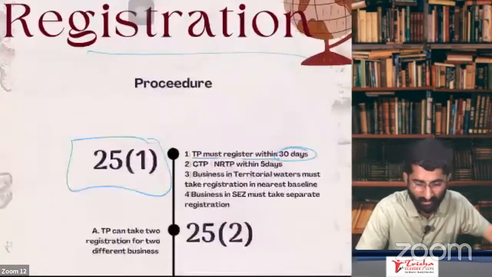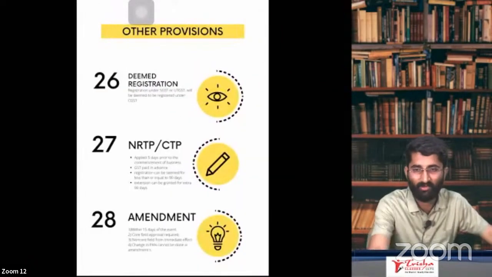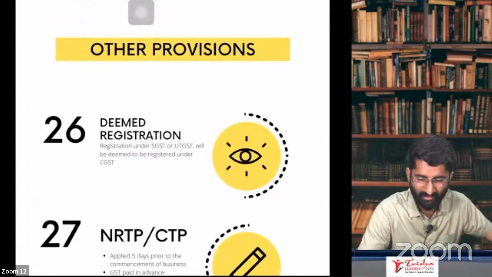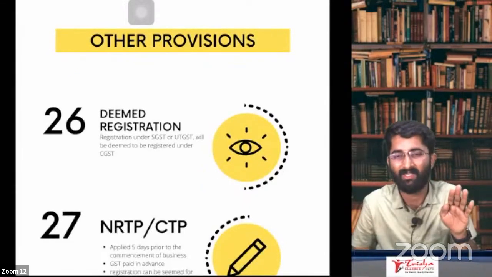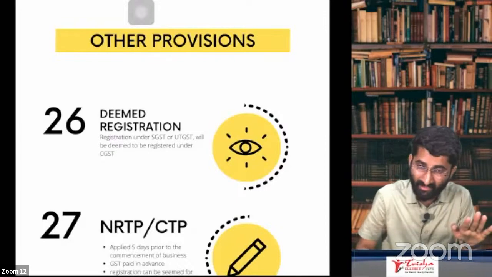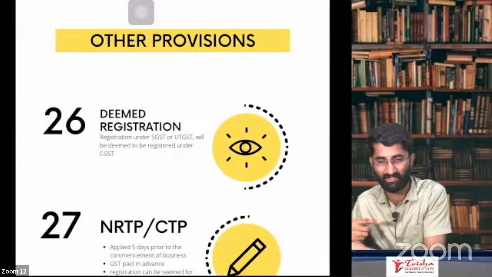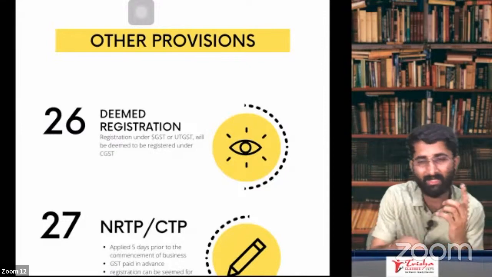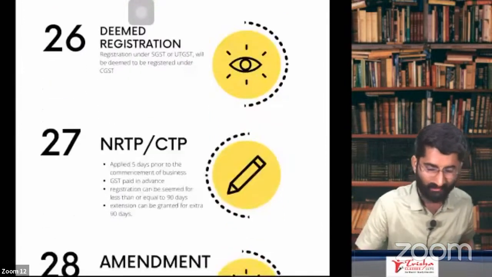Important sections. Lastly, we are done with this. Don't worry, I'm not going to torture you. Just 2 minutes. Other provision, section 26: what is deemed registration? If you are registered under SGST, you are automatically registered under CGST. If your registration has been cancelled in SGST, then it is automatically cancelled in CGST. Simple as that. That is section 26.